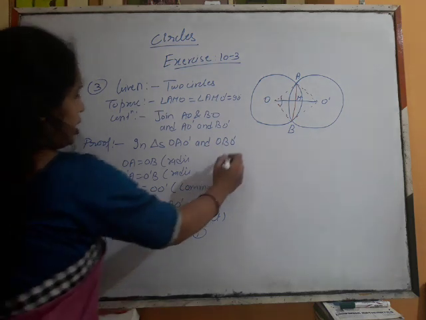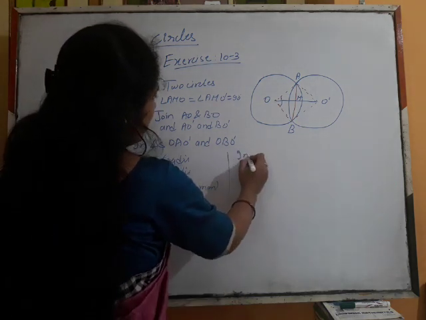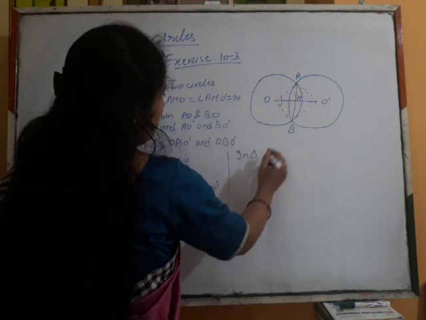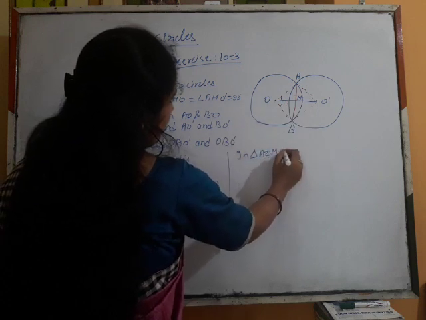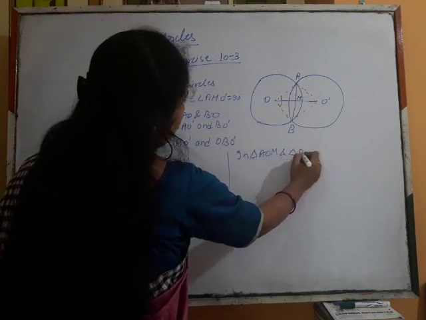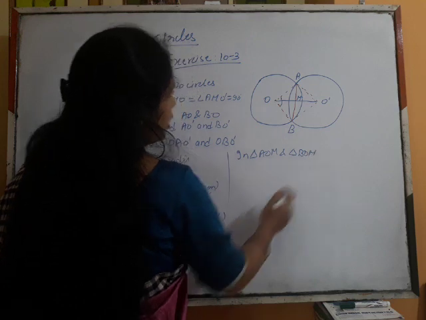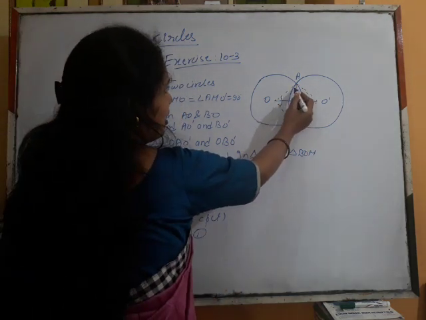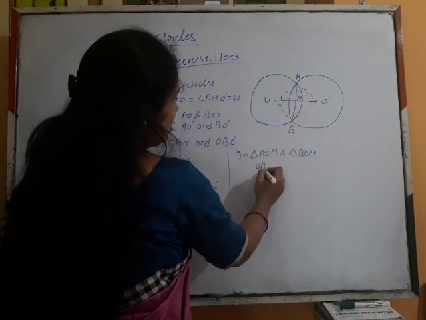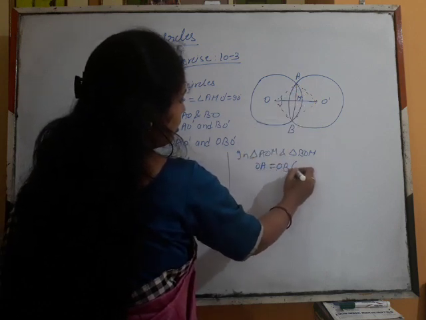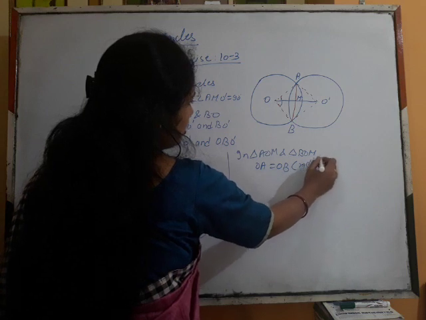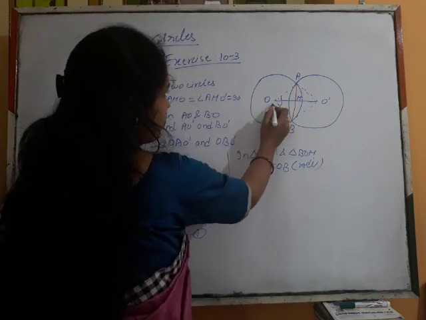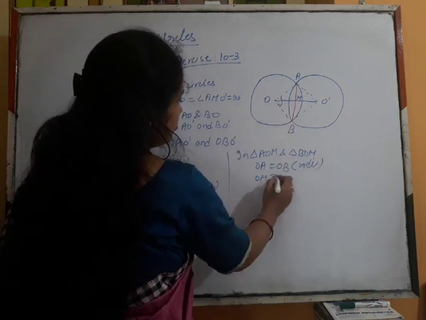Now, in triangle AOM and triangle BOM, again we have to show that these two triangles are congruent. AO and OB are equal for the same reason, radii of the same circle. OM is common.